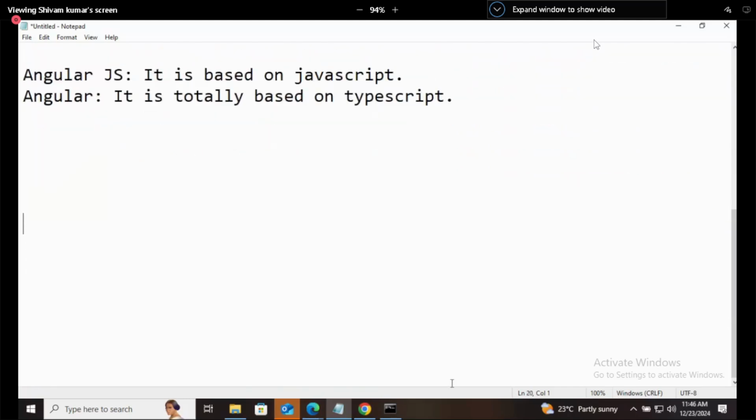Version nomenclature. Nomenclature means how you are naming them. If the version is written 2.4.10, what do you mean by this? You know this thing or not?